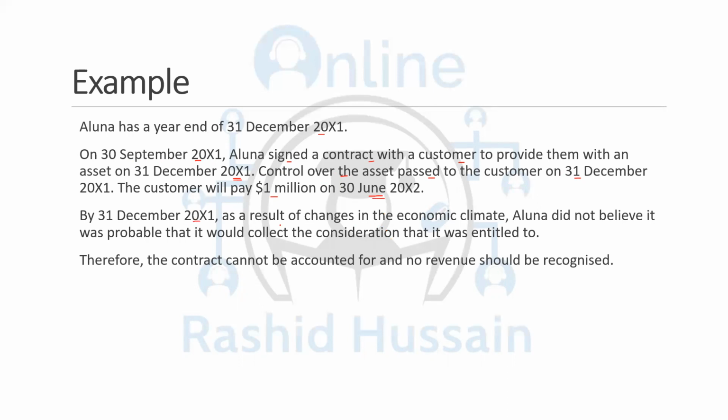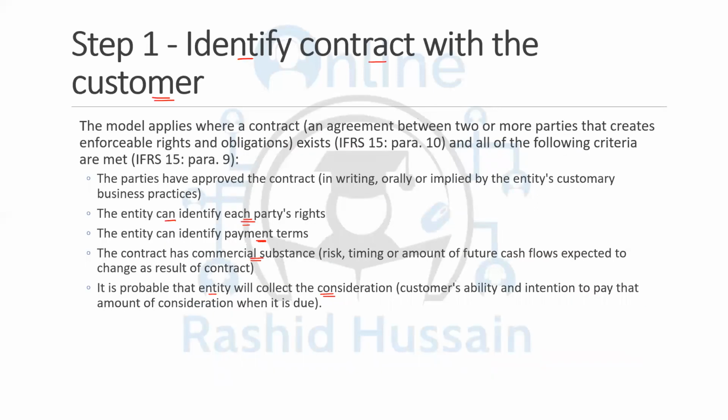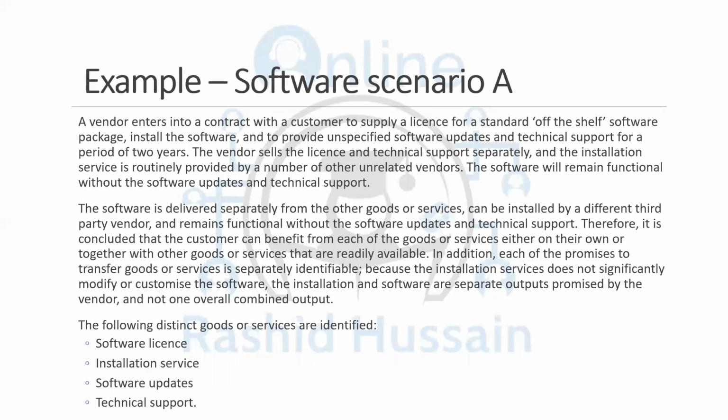By 31st December 20x1, as a result of changes in the economic climate, Eluna did not believe that it was probable that it would collect the consideration that it was entitled to. Therefore, the contract cannot be accounted for and no revenue should be recognized, because they do not expect to get any amount from it, so they cannot record the revenue at the year end because they believe there will be no inflows to the entity. As we have studied, it must be probable that the entity will collect the consideration. So it is not probable in this example that they will be getting any amount, so no revenue should be recognized.